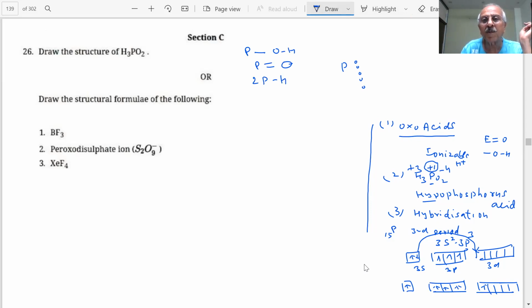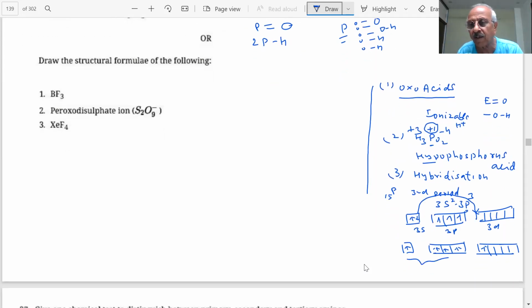Therefore, what I can say, students, if you have a double bond, this goes with oxygen, this goes with OH, and this goes with hydrogen. Phosphorus has 5 electrons in the outermost shell: 1, 2, 3, 4, 5.